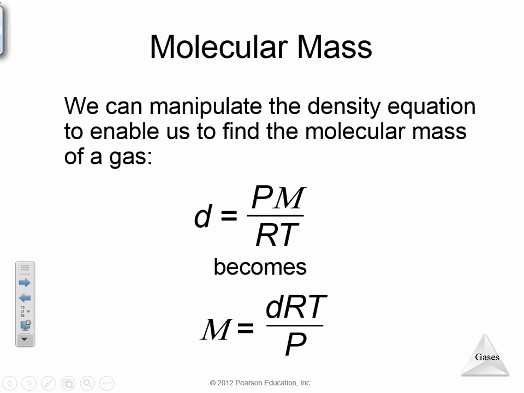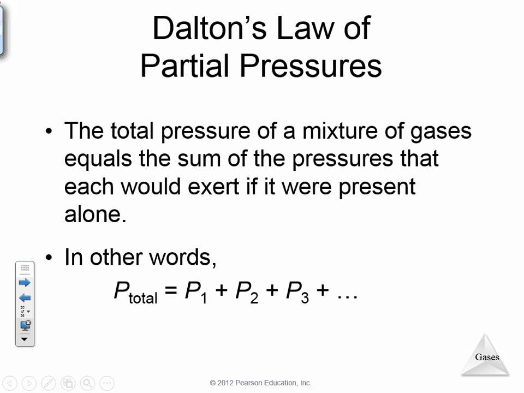So if you wanted to rearrange it, you could figure out that the molecular mass of a gas is equal to its density times R times T divided by P. All we're doing there is rearranging the equation simply to solve for the molecular mass of a gas from the density of a gas.